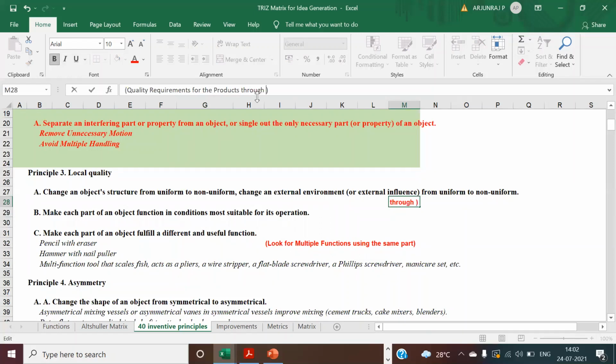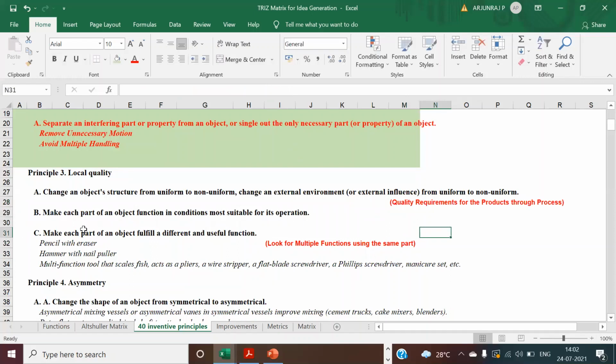You have to understand, and you have to make each part of the object function in conditions most suitable for itself. You have to find the best way, the best operation methods, to achieve the quality. Efficient operation, you can write. It's efficient operation.